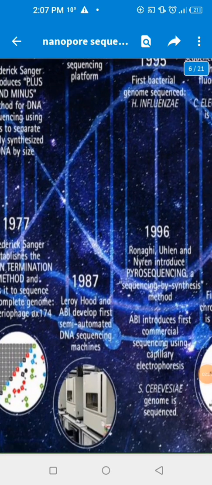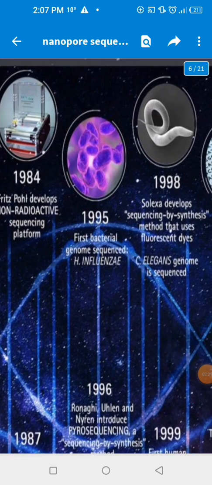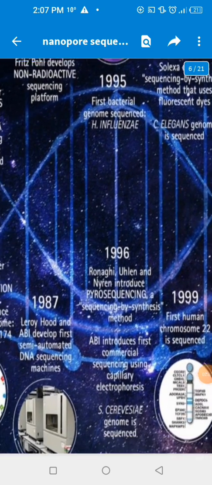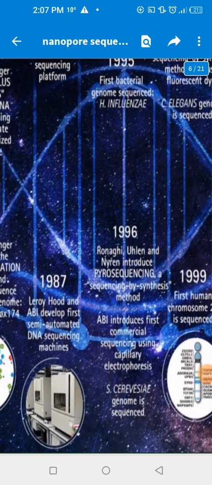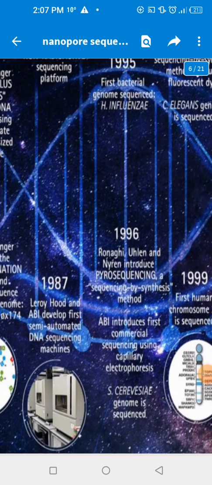In 1987, Leroy Hood and ABI developed a semi-automated DNA sequencing machine. In 1995, the first bacterial genome was sequenced, H. influenzae. In 1996, Ronaghi, Uhlen and Nyren introduced pyrosequencing, a sequencing by synthesis method.